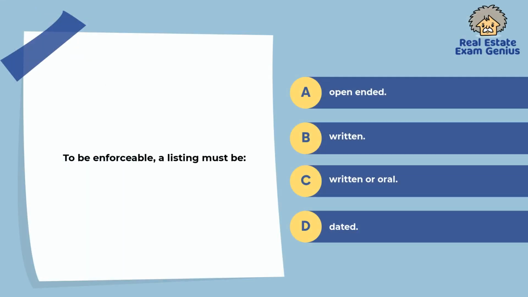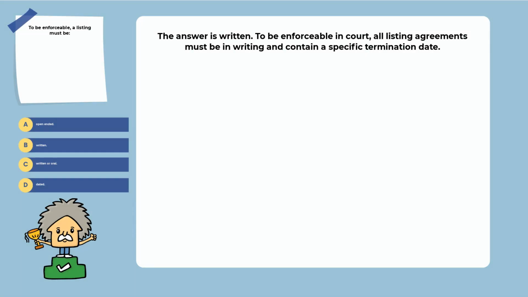96. To be enforceable, a listing must be: open-ended, written or oral, dated. Explanation. The answer is written. To be enforceable in court, all listing agreements must be in writing and contain a specific termination date.